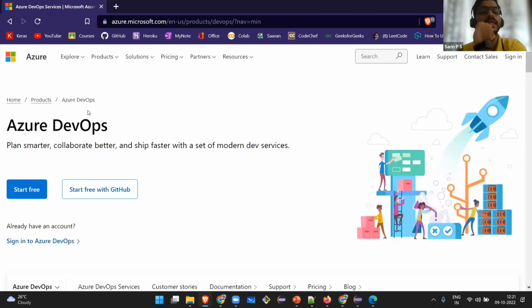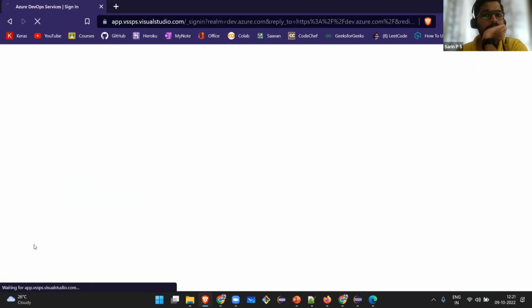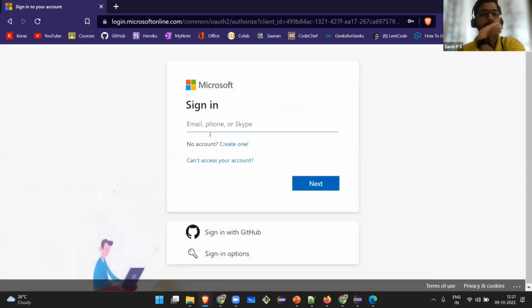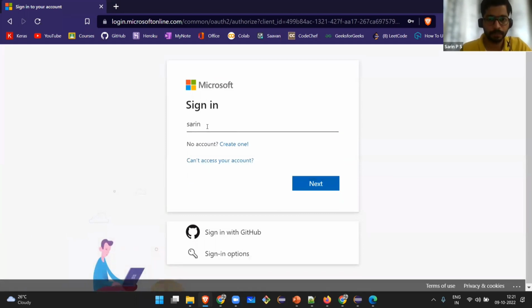You can also create a trial account in Azure DevOps. You have to come to dev.azure.com, then sign into Azure DevOps. You have to give your email ID and your password.